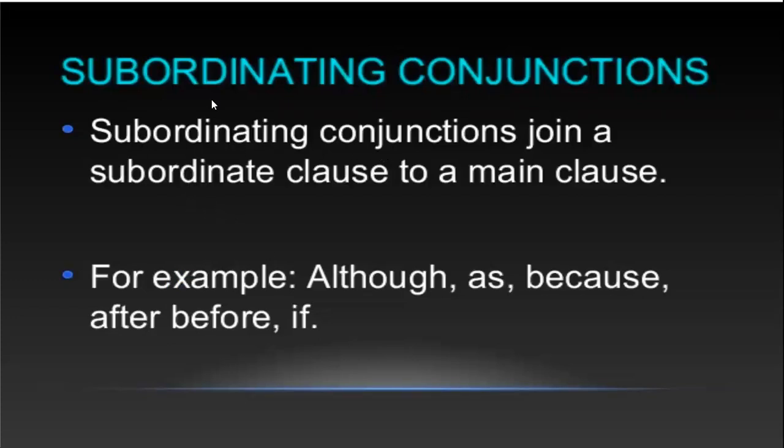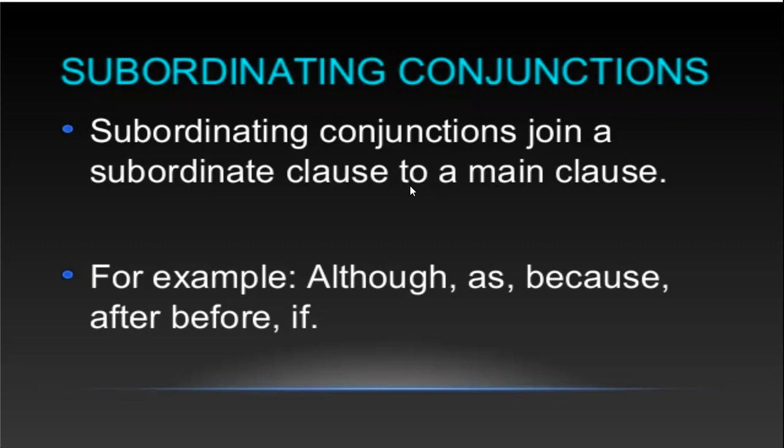Subordinating conjunctions join a subordinate clause to a main clause. So what is meant by subordinate clause? It always depends on a main clause to give a complete meaning.